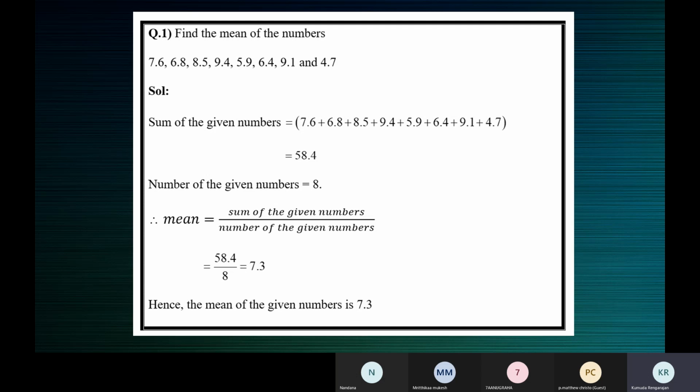Okay, this is decimal division. You must know how to perform the long division. If you want to get rid of the decimal point, you can do the division straight away. 58.4 divided by 8. 8 7s are 56. 2 remains. Then 4 has to come down, but it is after the decimal point, so you'll have to keep a decimal point in the quotient and bring down 4. Now we have 24. 8 3s are 24. 0 is the remainder. So 7.3.